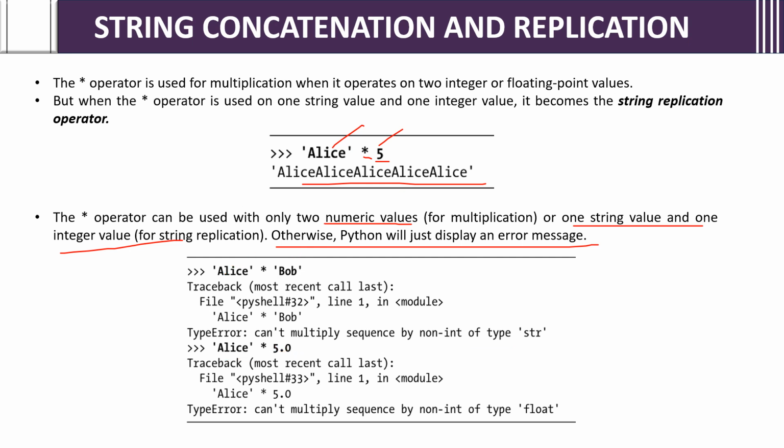It will show an error. If integer and string, it will show output. If two integer or numerical values, it will show output. But two strings, it can't replicate. And one string with one floating point number, it can't. 5.0, it can't. 10, it can. 5, it can. But 5.0, it will show an error.